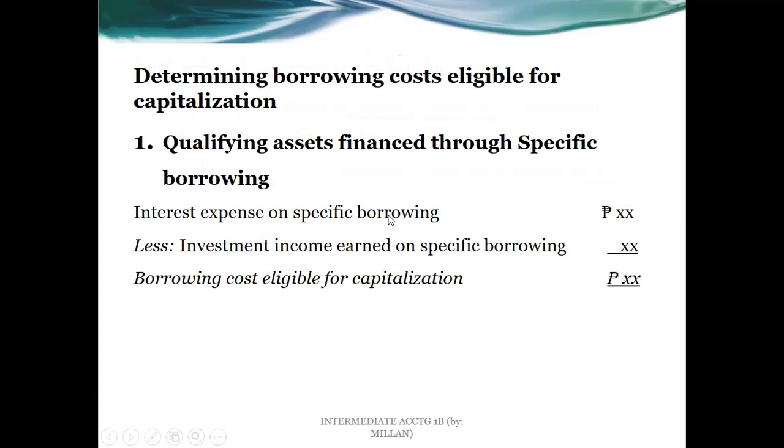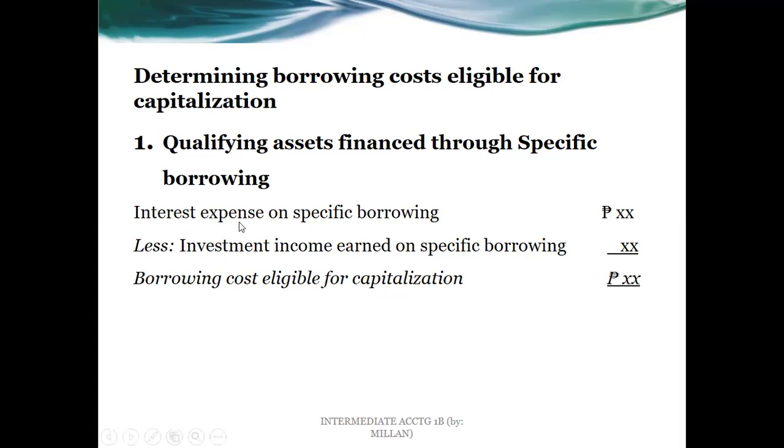Now, it can be that there would only be specific borrowing, wherein we borrow money from certain financial institutions to finance our respective construction of a qualifying asset, and any expenses will have to be capitalized if ever the loan is specific. But it can also be general, like we borrow money for a lot of purposes, and one of the purposes is for the construction of a qualifying asset, and that would involve another formula or a combination of the two. Let's begin with just specifics.